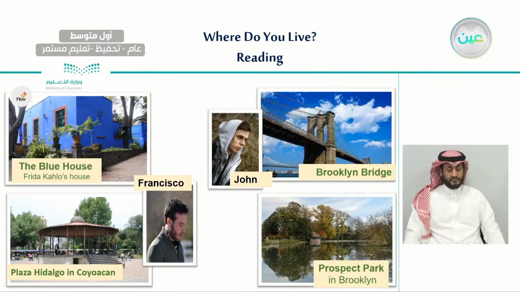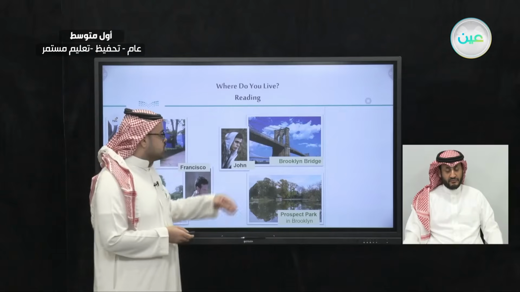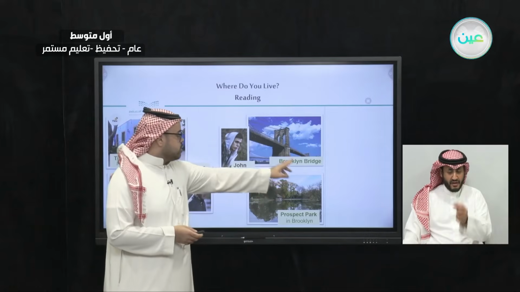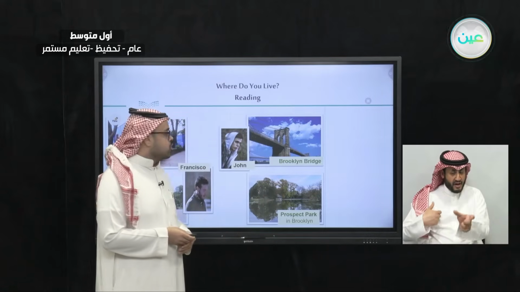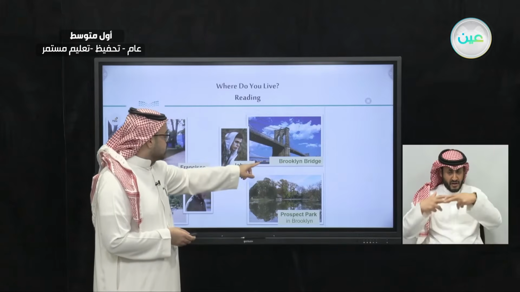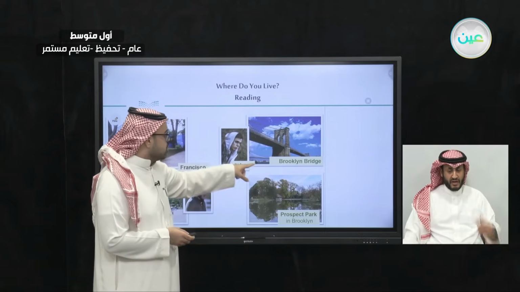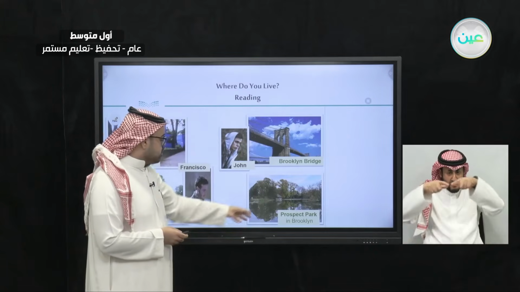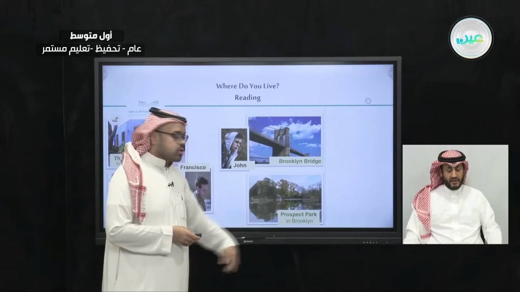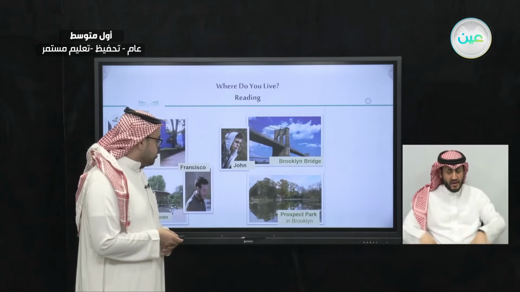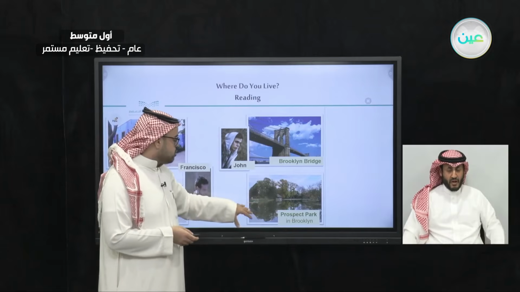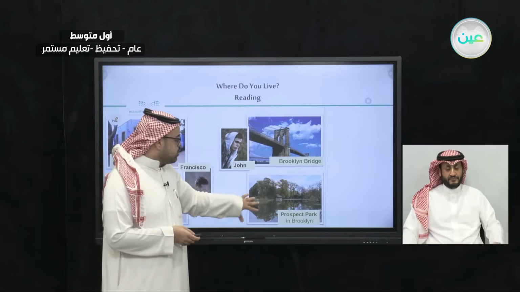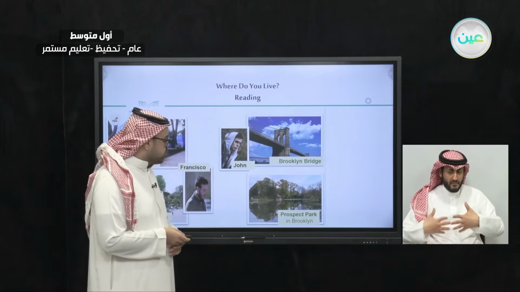So let's have a look at the other picture here, which is called the Brooklyn Bridge. Obviously, this is a bridge in the Brooklyn neighborhood. Here we can see a bridge, and we can see a sea as well. So obviously this bridge is above the sea. And also here we have Prospect Park in Brooklyn, as we have in our book. So this is a park, and here we have a river, and this may be a cottage. It seems that this is a very good view.